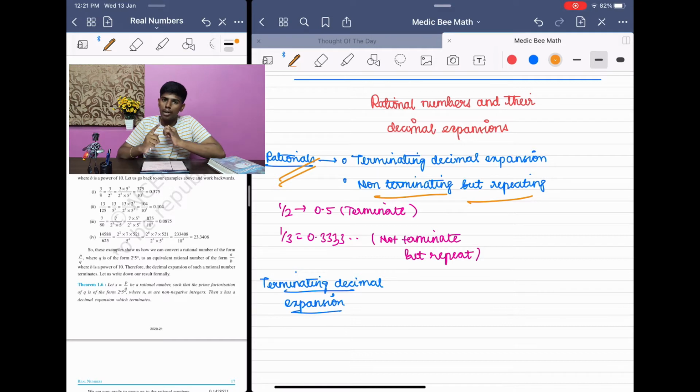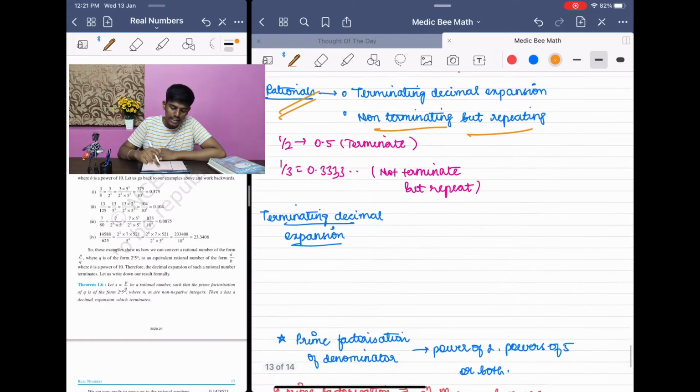That is, for a number to be rational, one thing is it should be terminating. That is, after the point there should be only a finite number of digits. For example, 3.1245. It should not go on 1, 2, 4, 5, 3, 7, 8, 6 continuously. And the other type is that it can be non-terminating, but it should repeat itself. These are the two ways.